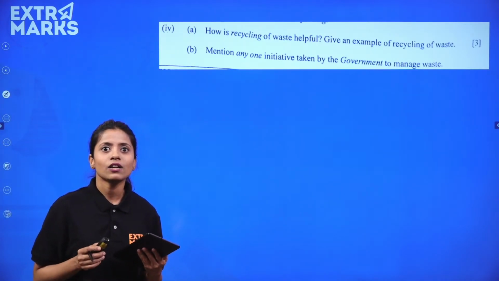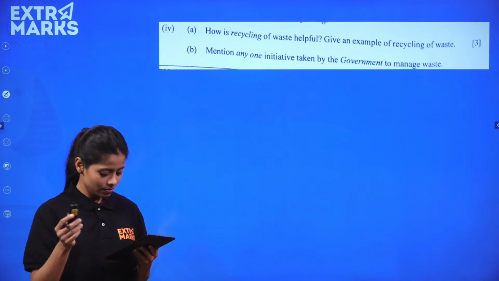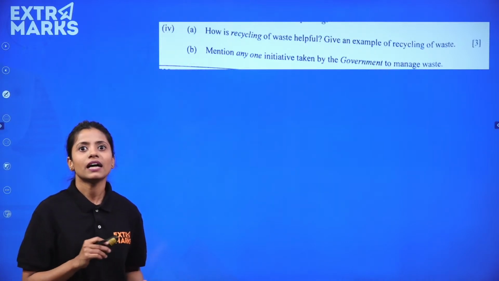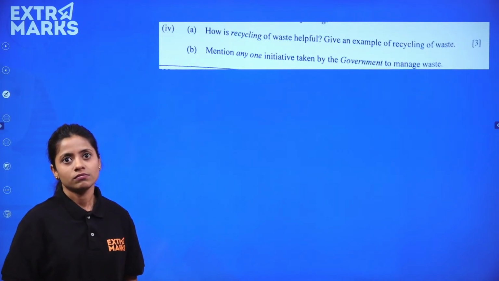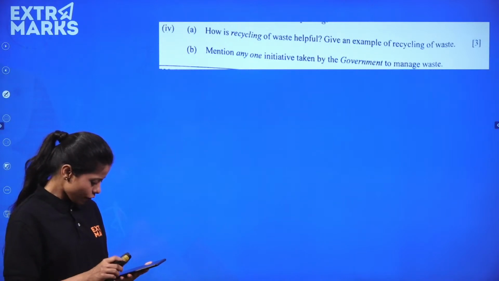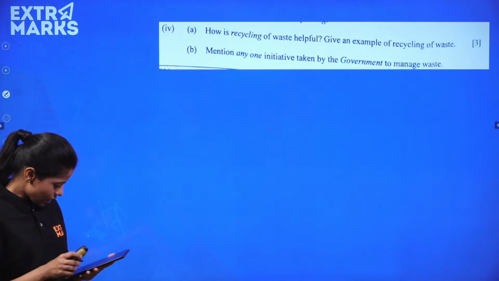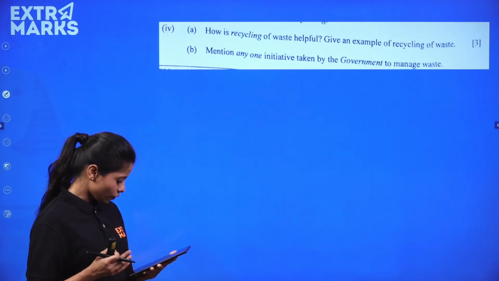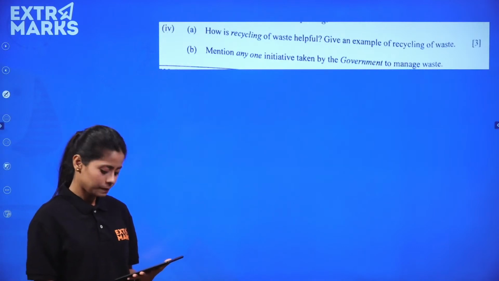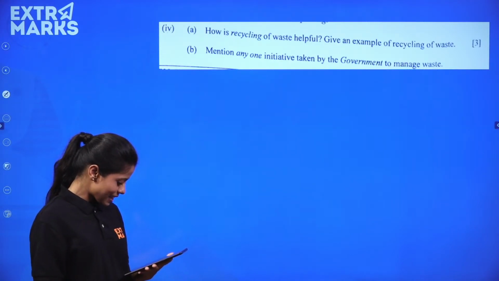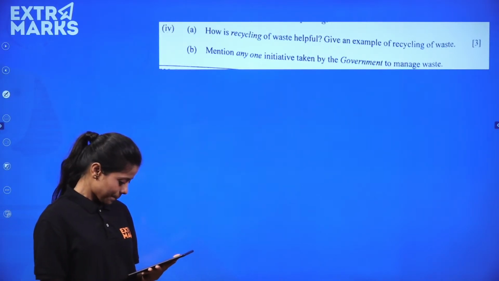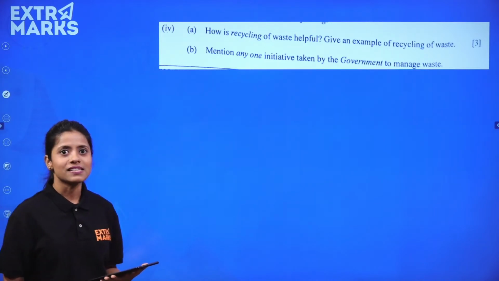How is recycling of waste helpful? Give an example of recycling of waste, and mention any one initiative taken by the government to manage the waste. Do you think all of you who have joined, Ayushi, Mubashira, Ruhi, Aishwarya, Simran, a lot of you, do you think this question was difficult? Mubashira, will you please help me in that? Was this question difficult? No? Absolutely not, right?